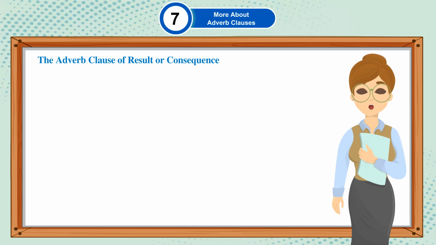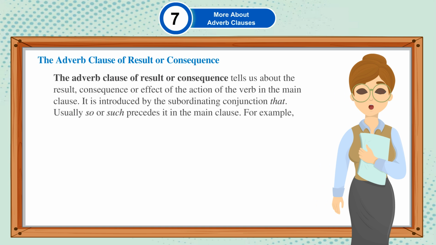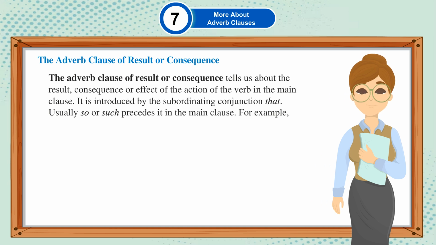The adverb clause of result or consequence. The adverb clause of result or consequence tells us about the result, consequence, or effect of action of the verb in the main clause. It is introduced by the subordinating conjunction that. Usually, so or such precedes it in the main clause.